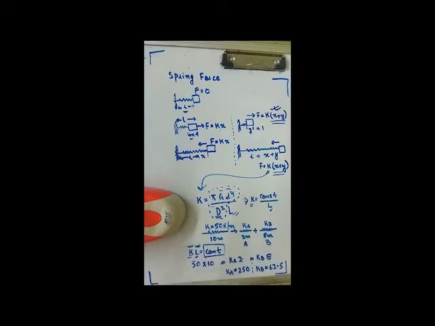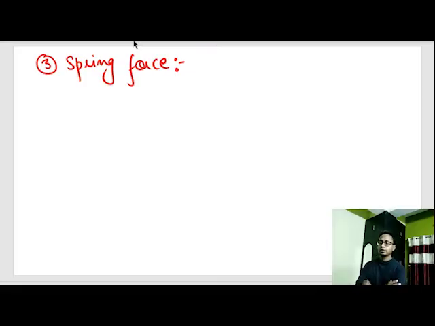Whenever you cut a spring, the spring constant of the new spring can be found out using this method. Now let's proceed to the presentation. From the demonstration we have learned how K increases or decreases when you cut a spring.